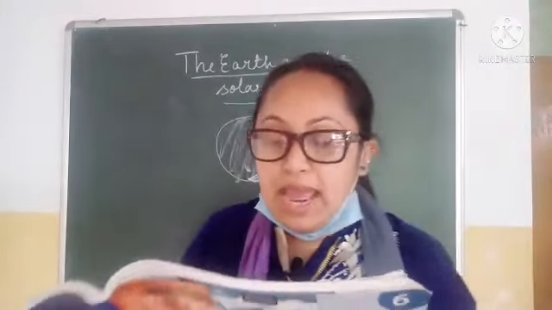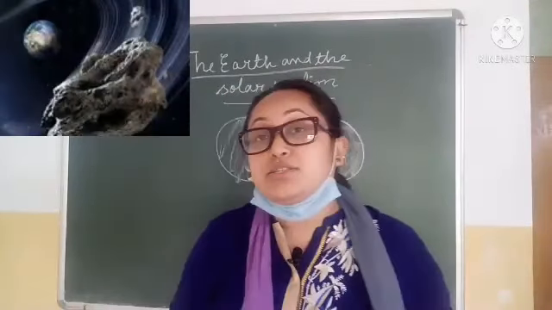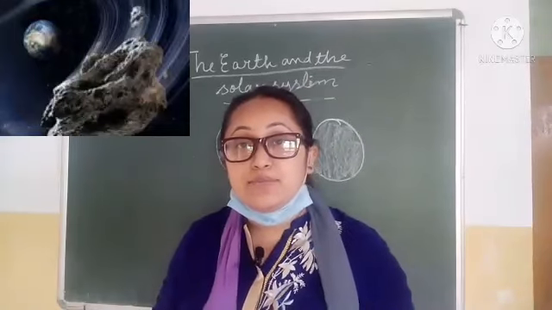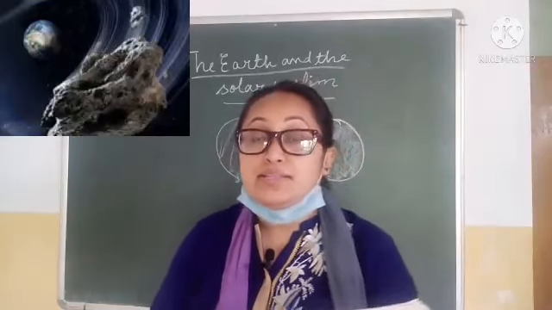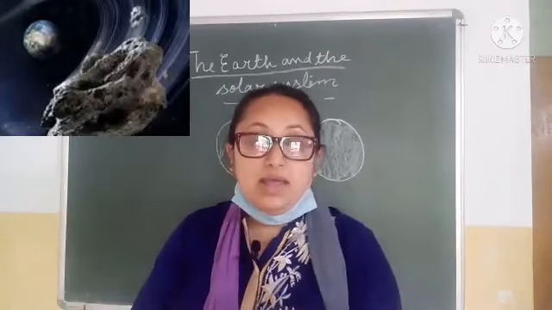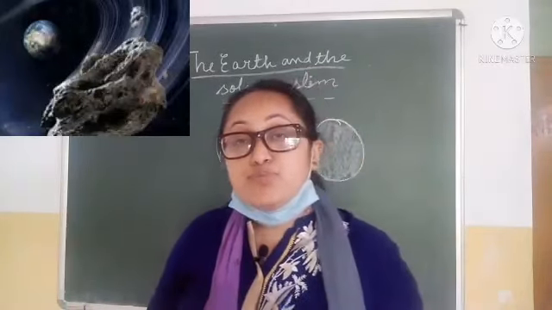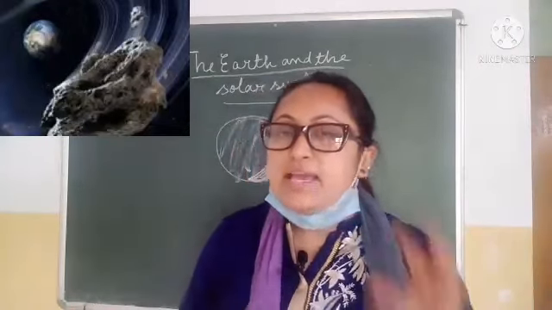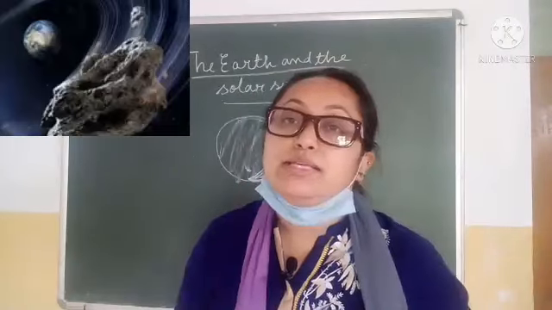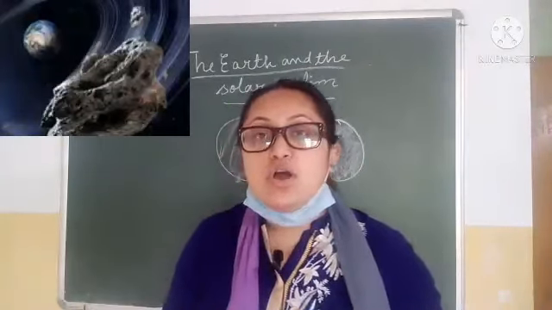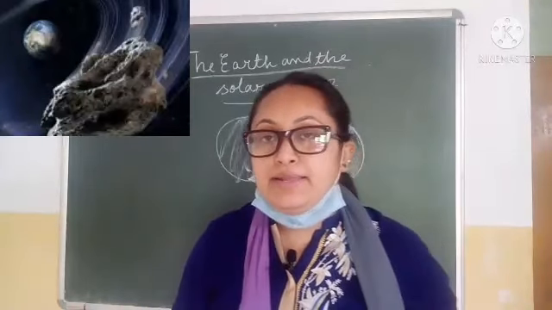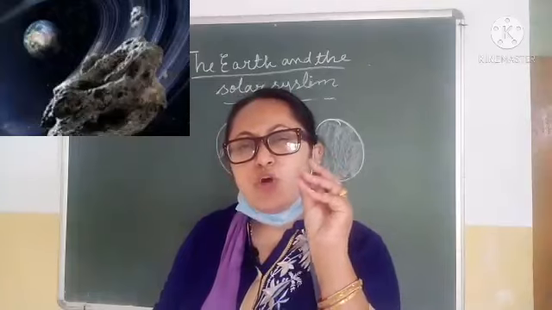Now coming to the asteroids. What are asteroids? We have come across the heavenly or celestial bodies comprising asteroids, comets and meteors, and I have also explained them very briefly. These asteroids are small planet-like solid objects found in the solar system. They are also called planetoids or minor planets. We know the 8 planets, but besides them there are also small planets.